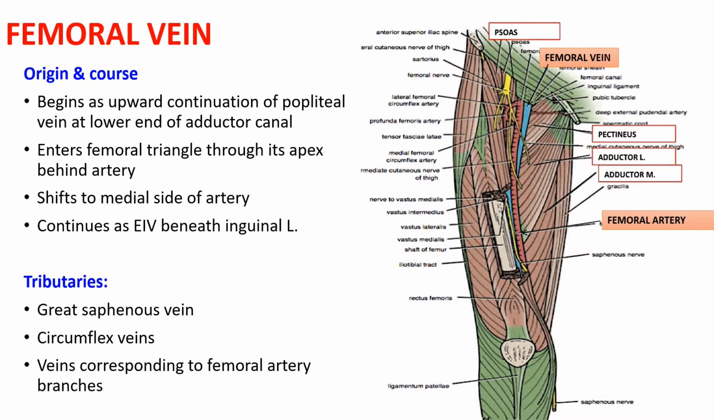It gives the following tributaries. One of the major tributaries is the great saphenous vein. Apart from it, there are lateral and the medial circumflex veins, and the other veins corresponding to the branches of the femoral artery.